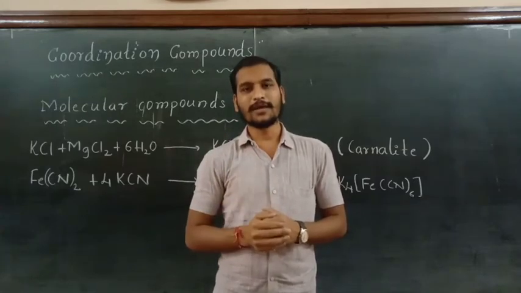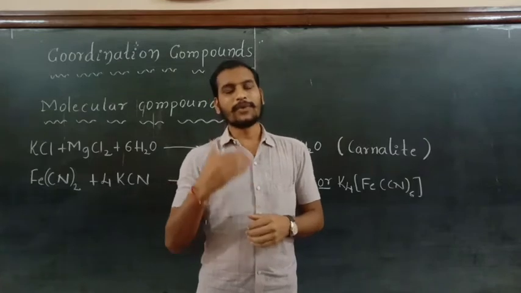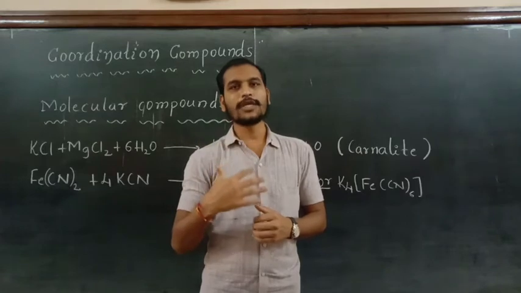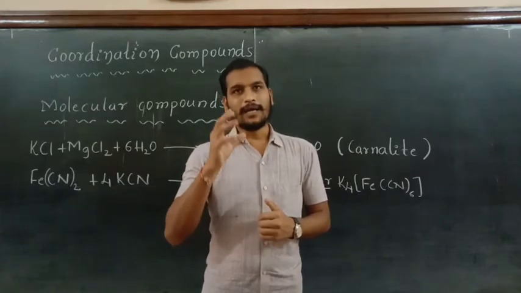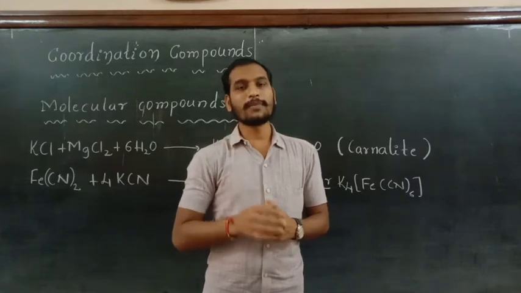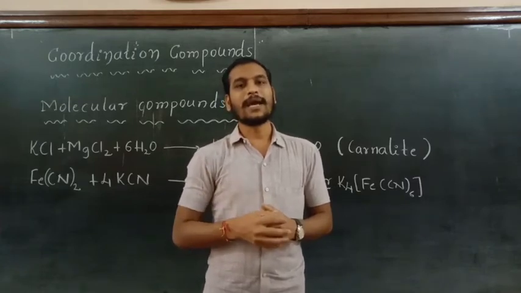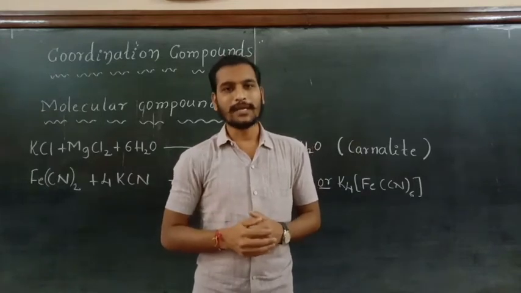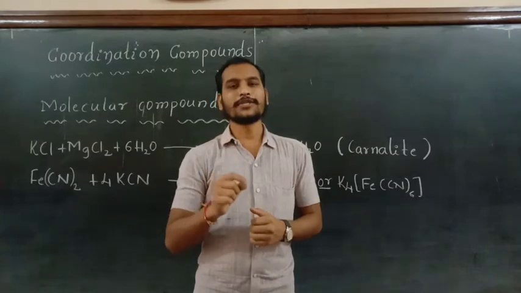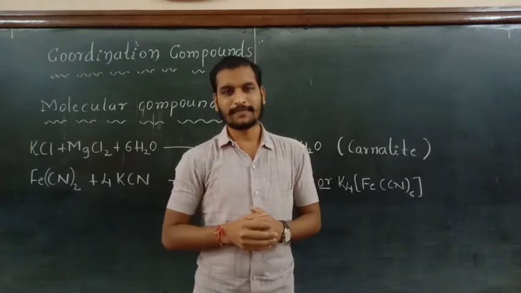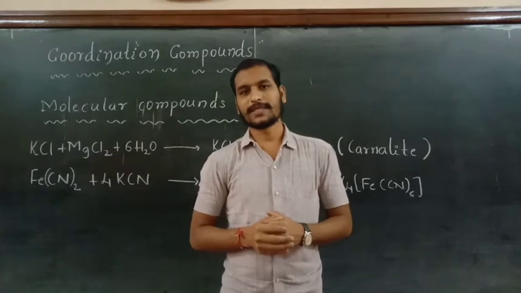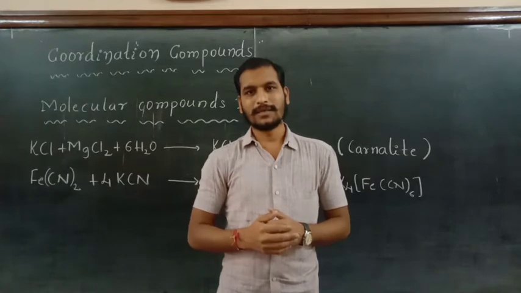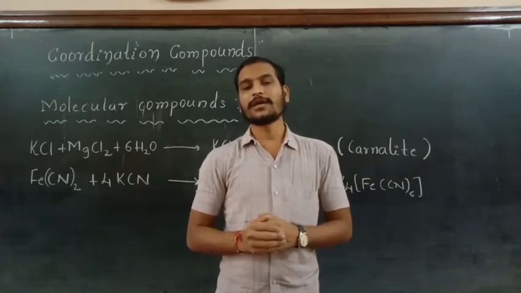And the third one is vitamin B12. This vitamin B12 is one of the vitamins, and it is essential to our body. And if there is a deficiency of this vitamin B12, we will suffer with pernicious anemia. And this vitamin B12 is also a coordination compound or a complex of cobalt.